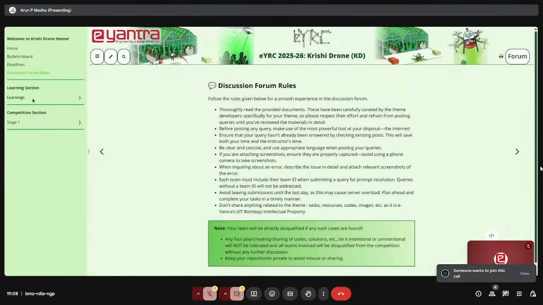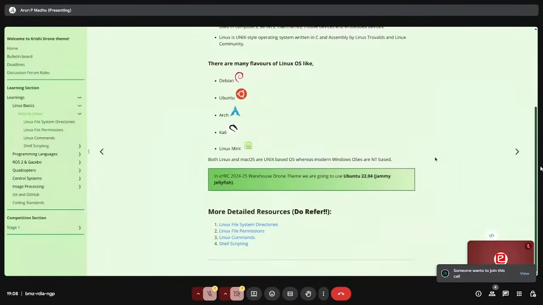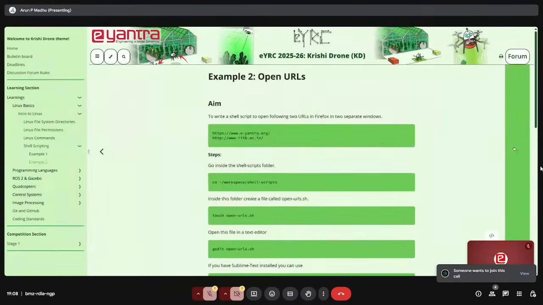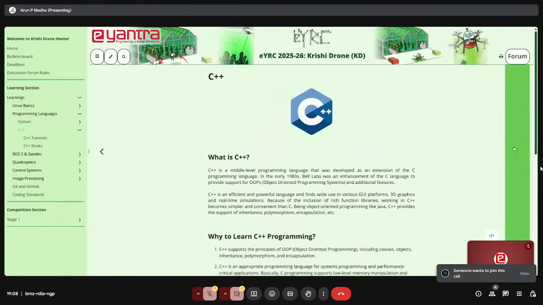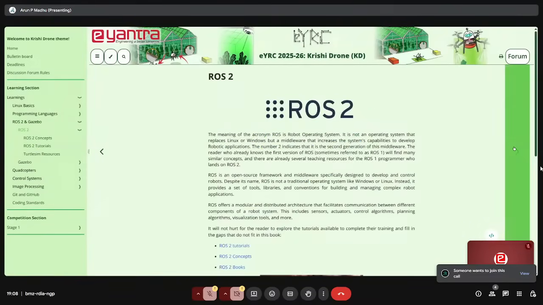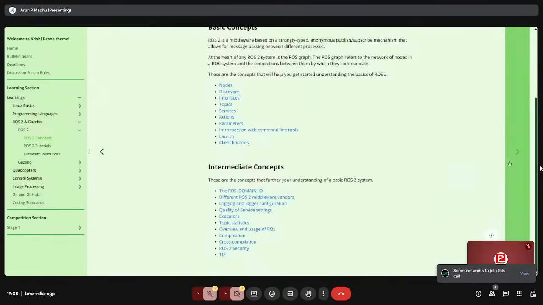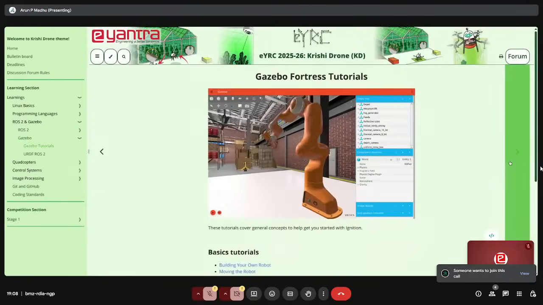After this, we have a learning session. The structure might be different for different teams, because all the teams are worked on by a different set of developers. Here you can click on this, you can go to Linux, things like that. You can navigate through here also, like this. It will go in a systematic manner. I'm just going through it so you can see everything. Some ROS concepts, stuff like that.